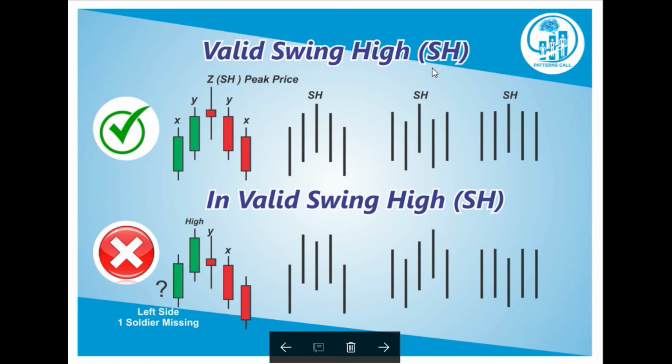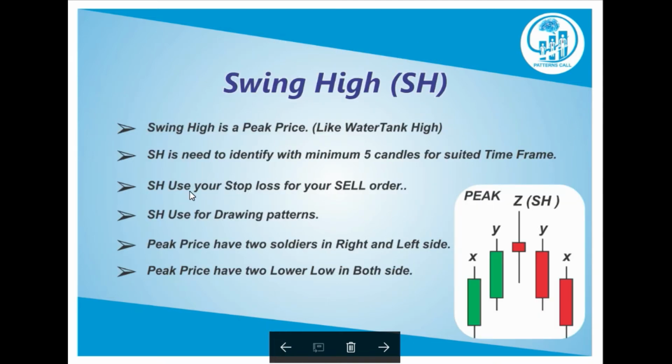Okay, valid swing high. Swing high is a peak price, X, Y, Z, X, Y, Z, right? If this type of candle forms, you can mark this as the swing high. Then valid. Okay, this one and this one are the same. Another one is a swing high. The lower for the swing high candle. This candle is also lower than the swing high. Okay, just mention that the swing high has two soldiers on the right and left side.